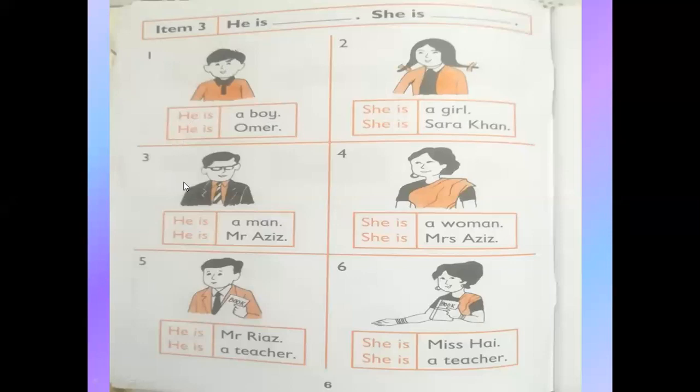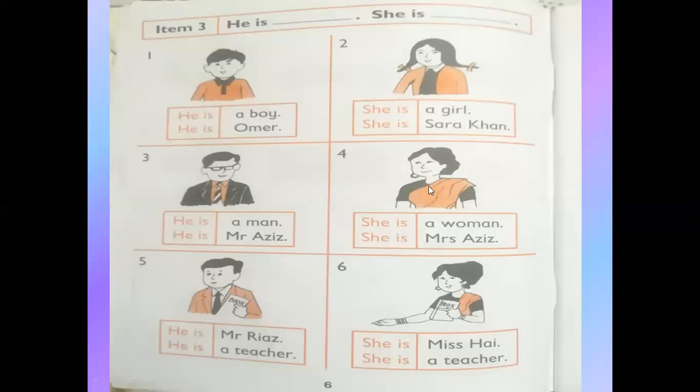Now look at picture number 3. He is a man. He is a male, and for this man we can use he. And now what is his name? He is Mr. Aziz. We can say here, he is a man or he is Mr. Aziz. Okay. Now number 4.